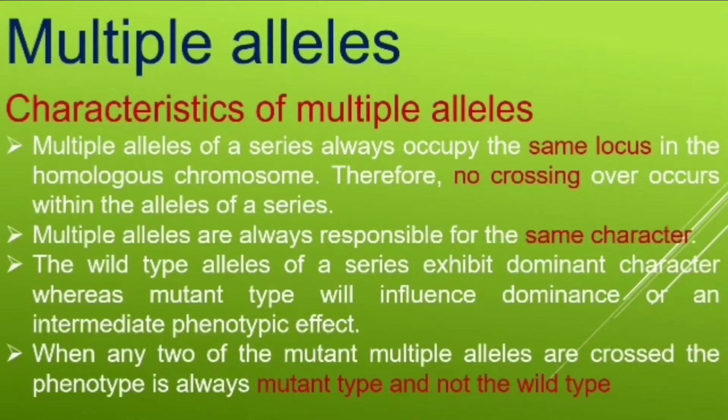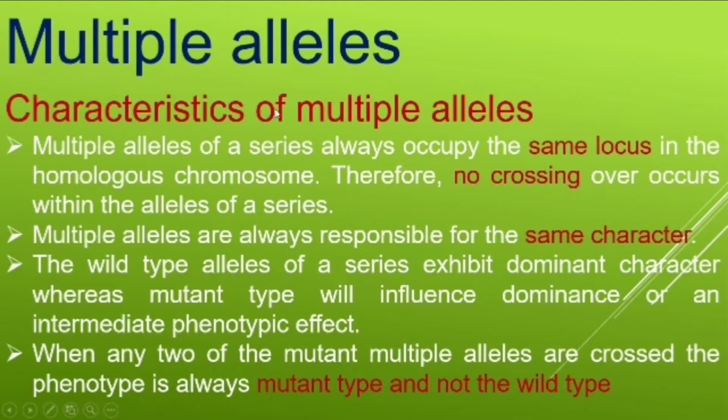Multiple alleles, as we study in zoology. Multiple alleles always occupy the same locus of a chromosome; more than one allele occupies the same locus. No crossing over will take place in that chromosome. So a particular phenotype of an individual depends upon more than a single pair of genes. That is called multiple alleles. A group of alleles combine together and control one phenotype, and these alleles are present at almost the same locus of a chromosome.